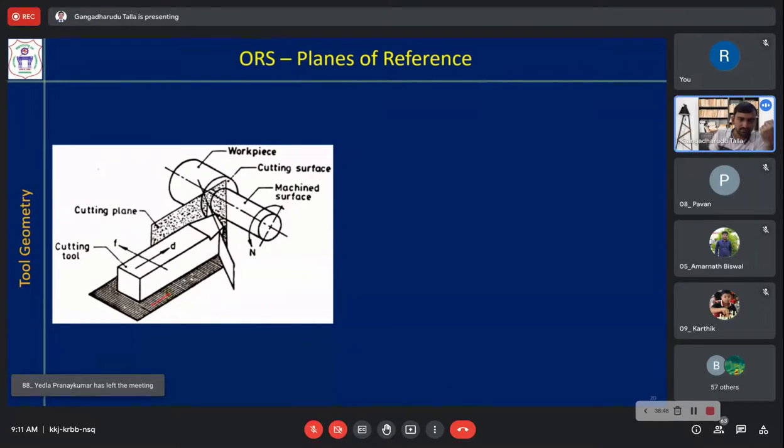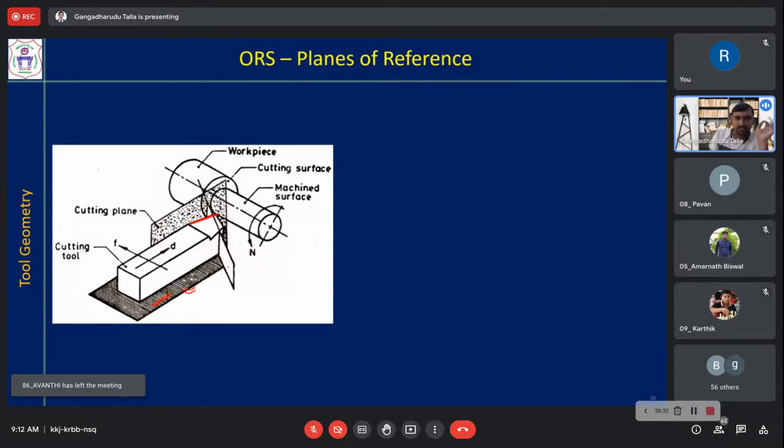Pi r is this black surface which will not change, because it is perpendicular to the cutting velocity vector VC. Now there is one plane called the cutting plane. Earlier we had the pi y plane; now instead of that we have the cutting plane. The cutting plane is along the principal cutting edge. It contains the principal cutting edge and is perpendicular to pi r. It is along the edge of the cutting tool only.